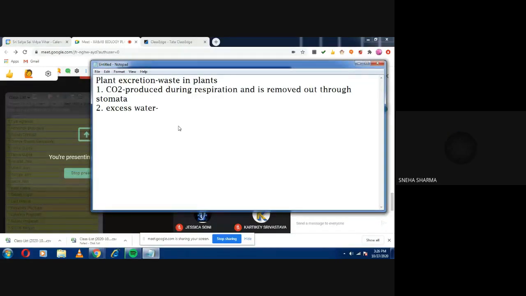Transpiration. Through the process of transpiration, through the stomata. Again through stomata. So you know that excess water, if it is present in the plant, is removed through the stomata during the process of transpiration.